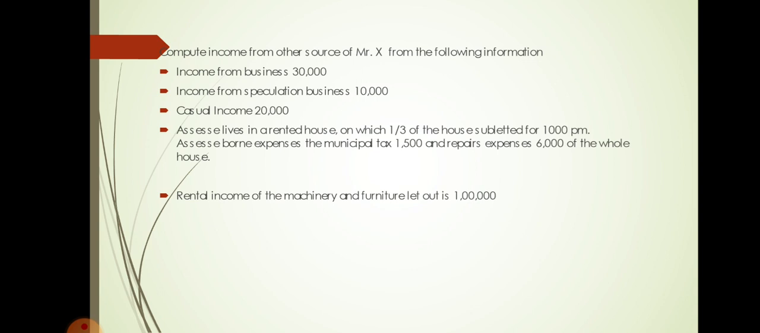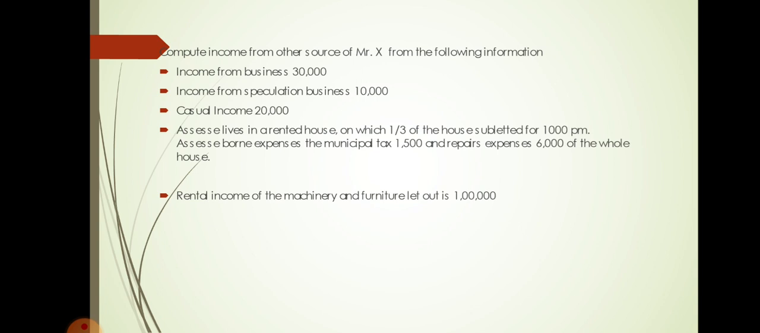Income from speculation business is also a part of the income of the business and profession. Okay. So under the head business income, you have to add this income from speculation business and it is not taxable under income from other source. Next is casual income. Casual income, it is income from other source. So you take under the head income from other source, it is fully taxable.